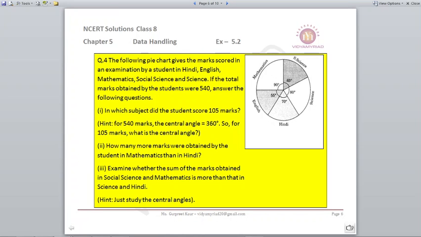Question number 4. The following pie chart gives the marks scored in an examination by a student in Hindi, English, Mathematics, Social Science and Science. If the total marks obtained by the student were 540, answer the following questions. Number 1. In which subject did the student score 105 marks? So how are we going to find this? We are given the marks over here. We need to find out the subject.